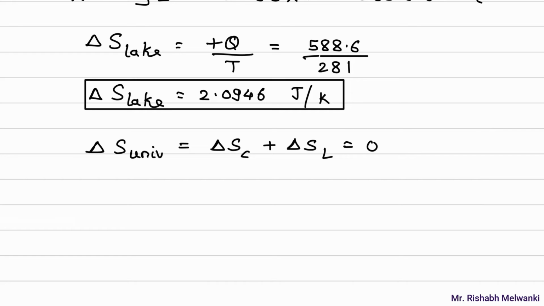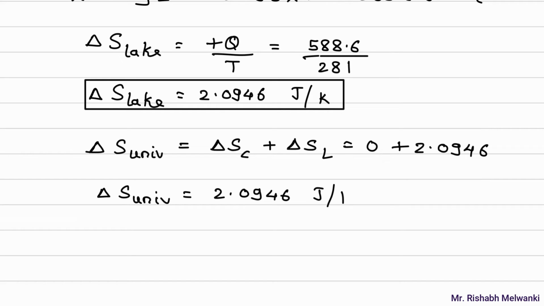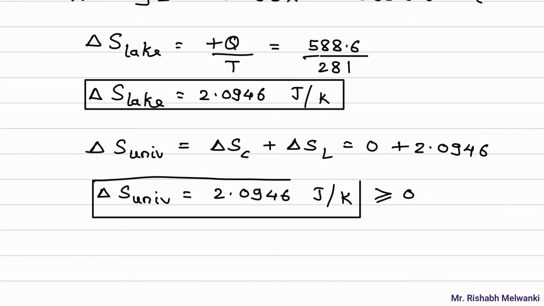Delta S of copper is 0 plus delta S of lake is 2.0946 joule per Kelvin. So delta S of universe will be equal to 2.0946 joule per Kelvin. Again, this is greater than or equal to 0. This is greater than 0. Okay, so this condition is satisfied. So our answer is correct.